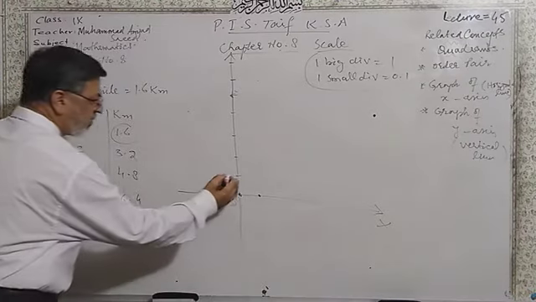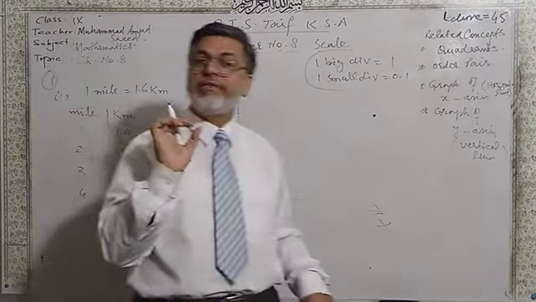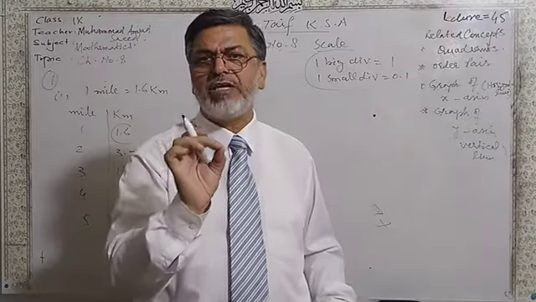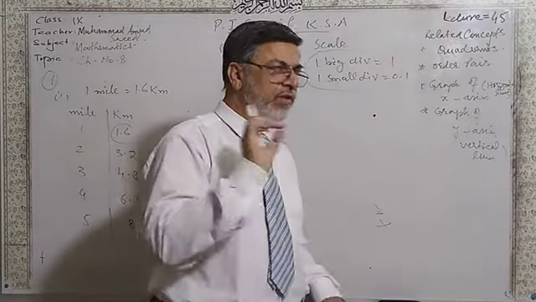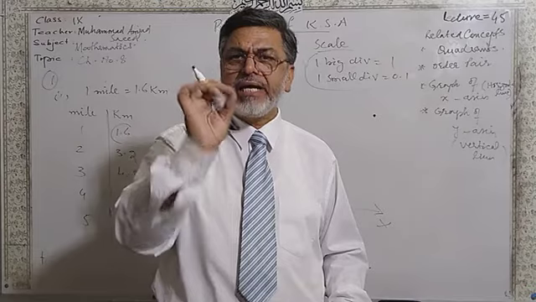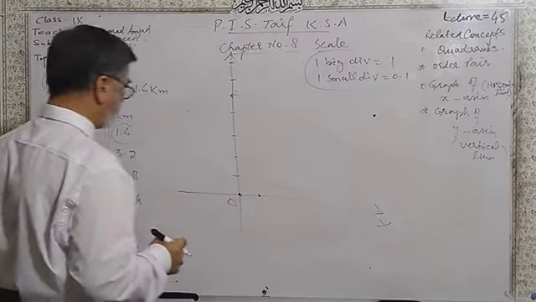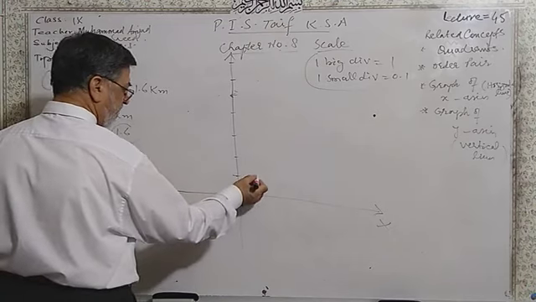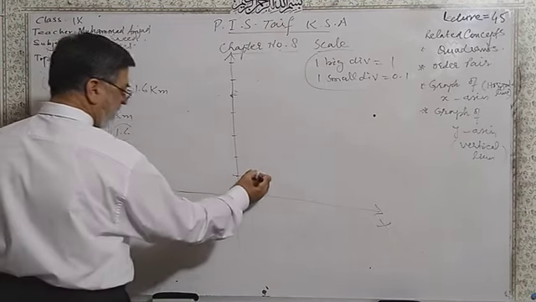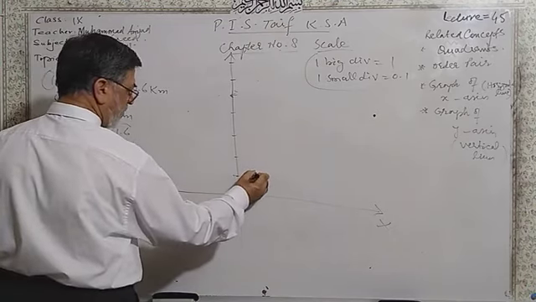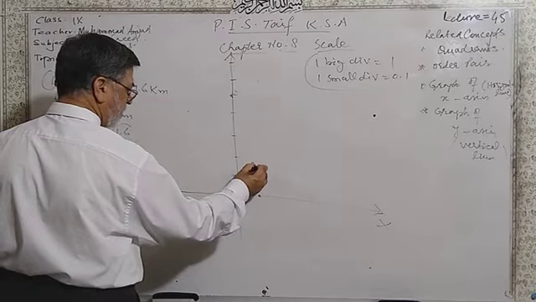Remember that in a big box there are 10 small divisions, so every small division will be 0.1. So 1.6 means one big box and 6 small boxes, 1, 2, 3, 4, 5 and 6.